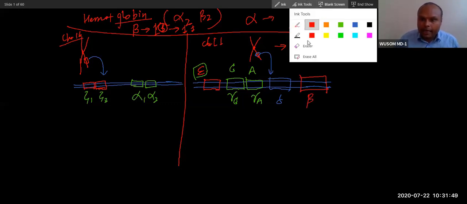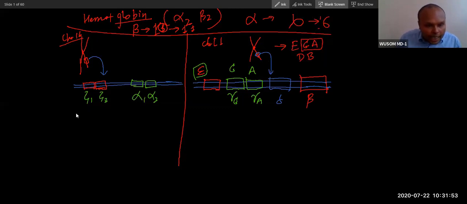Now what will happen is the genetic expression will happen like this, in this direction.